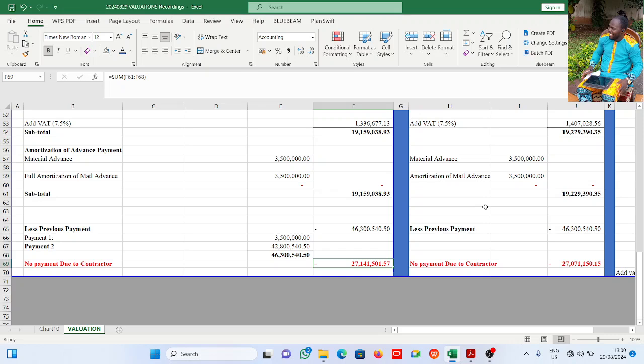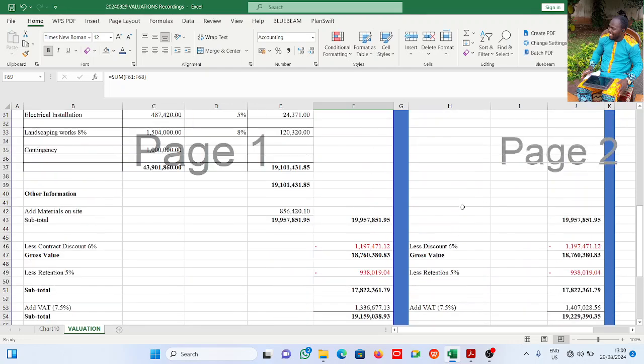It could lead to misunderstandings and affect the relationship between the contractor and the client. It reduces the liquidity of the contractor, and could even lead to project abandonment if the contractor does not have any other means to finance the project. So those are some of the negative implications.